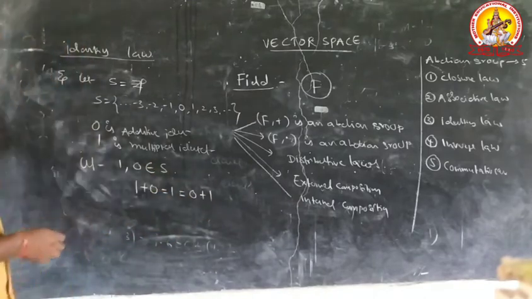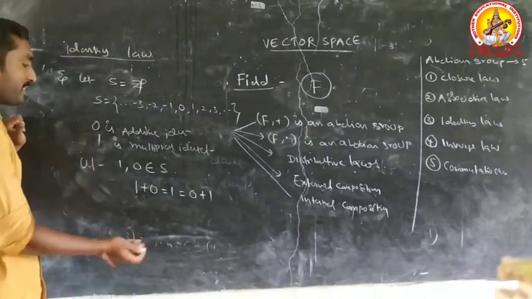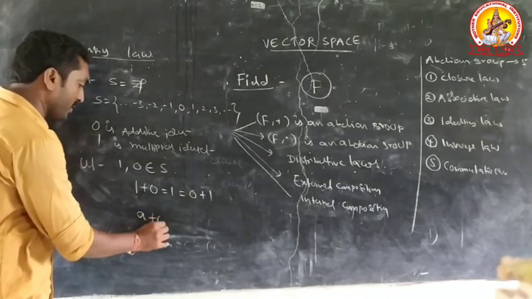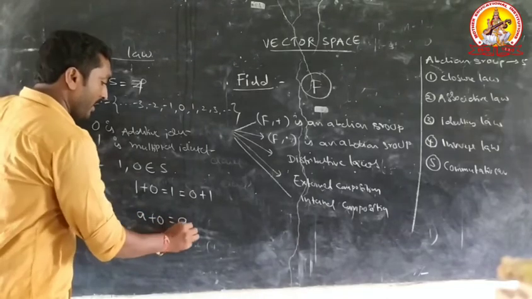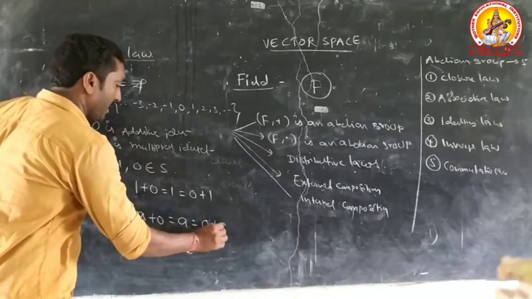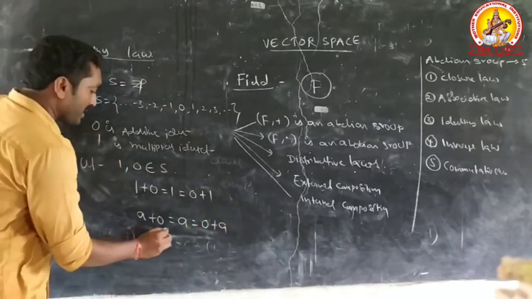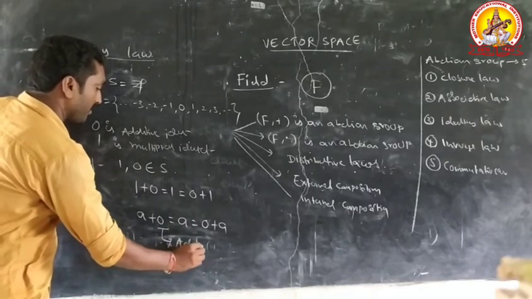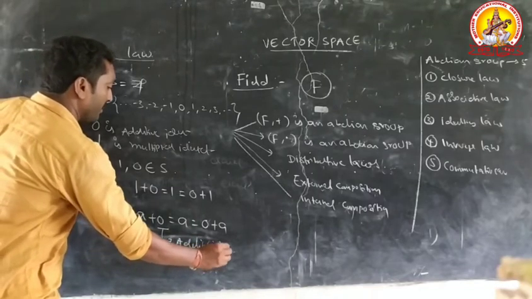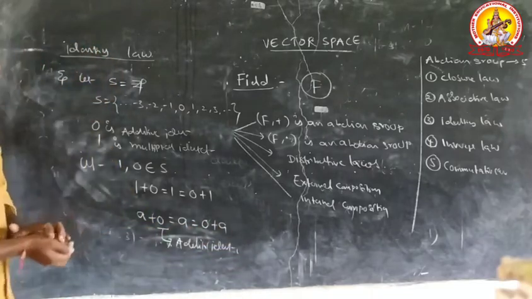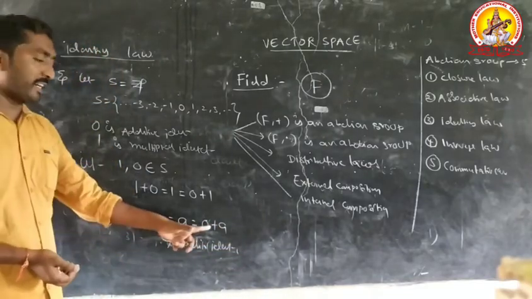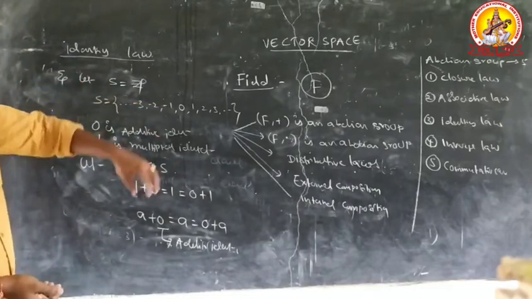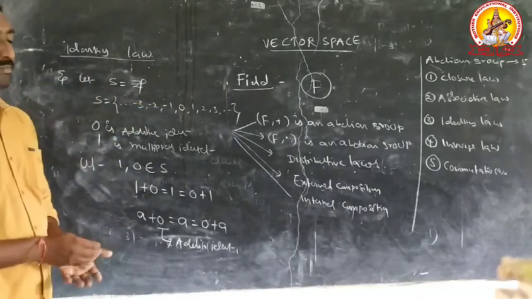Converting this equation to ABC form, for example, a plus 0 equals a, which equals 0 plus a. 0 is called the additive identity element. S satisfies this condition. Therefore, S satisfies the identity law with respect to addition.